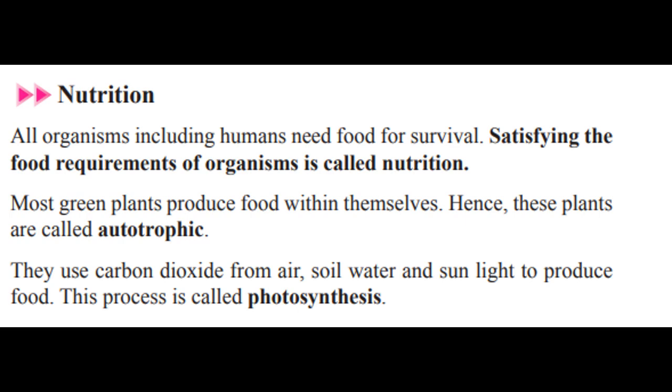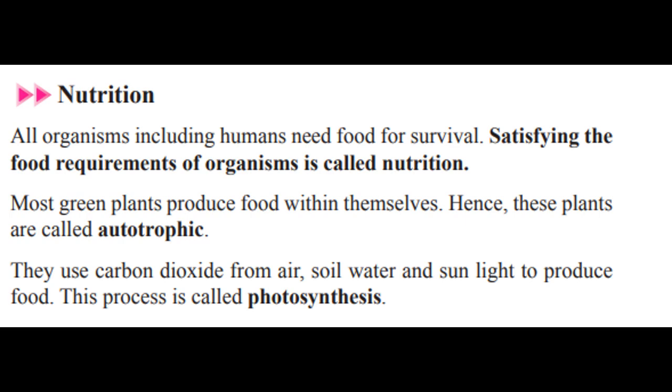We will go through this again. Green plants use carbon dioxide from air, soil water, and sunlight. Now I'm underlining the important points. Can you see there are 4 factors that I have underlined?